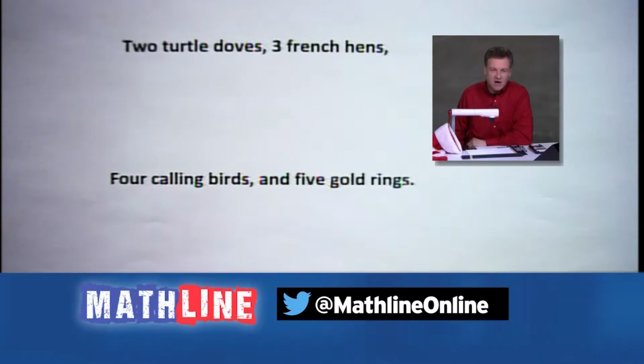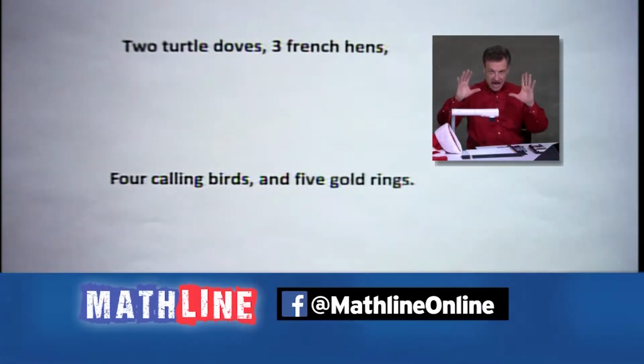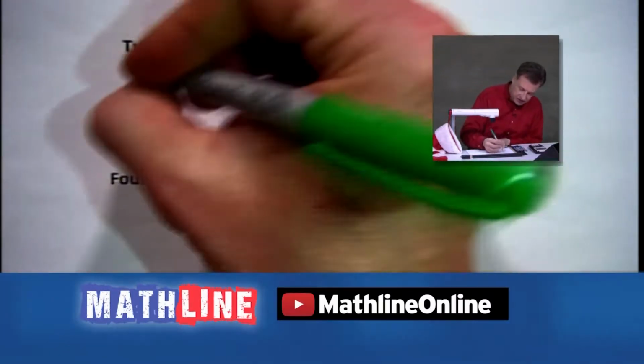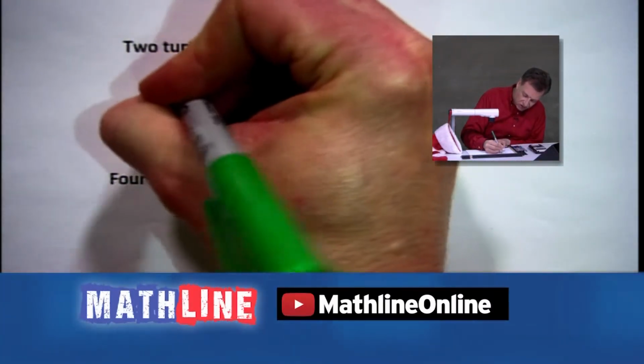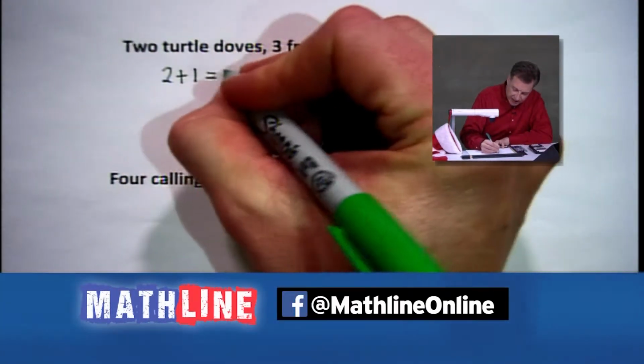And you know the song goes, on the second day of Christmas, my true love gave to me 2 turtle doves and that means plus, folks, we're going to add. So a partridge in a pear tree. So on the second day, you didn't just get the 2 turtle doves, you got 2 plus 1. And that gives us 3 gifts.